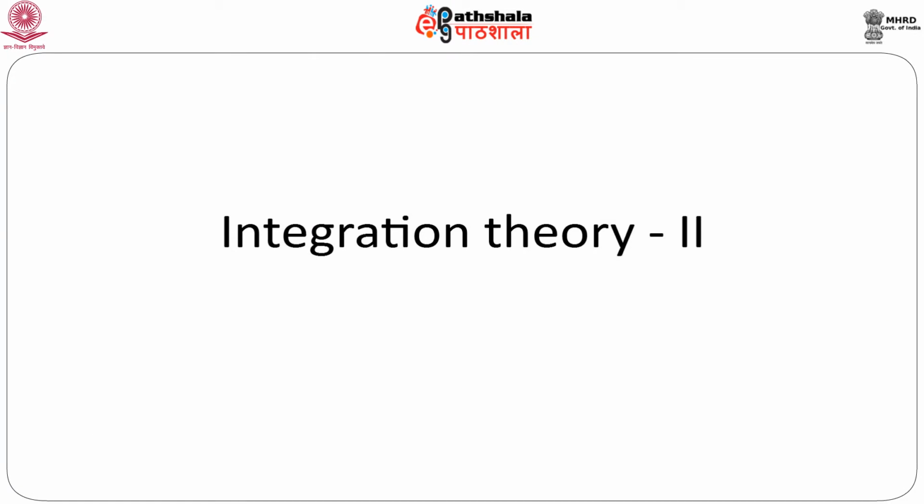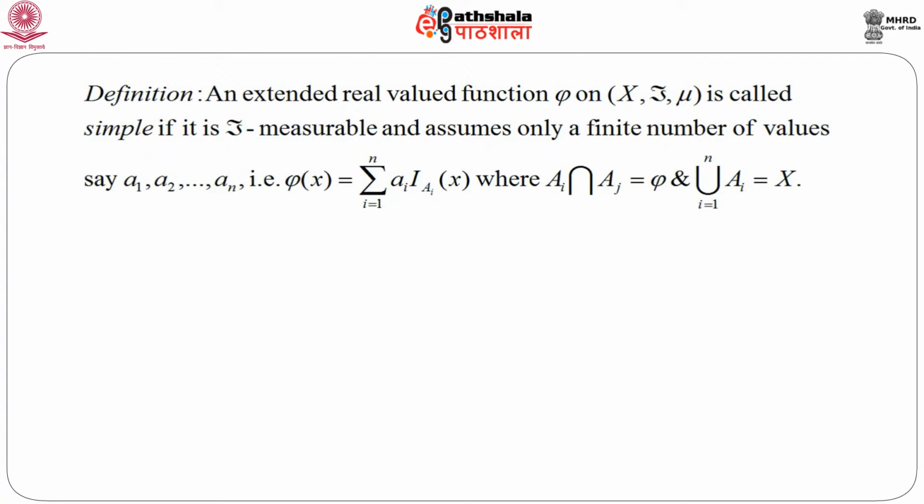Integration theory 2. Before going directly into the result or lemma that I intend to prove today, let us first do a small recapitulation of the definition of a simple function. We have defined a simple function as an extended real valued function phi on this measure space X, script F and mu, where script F is a sigma field.